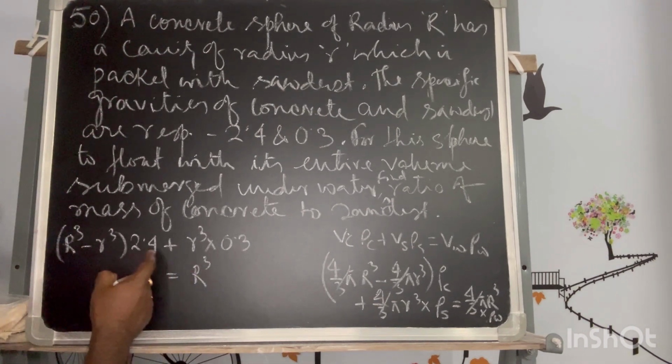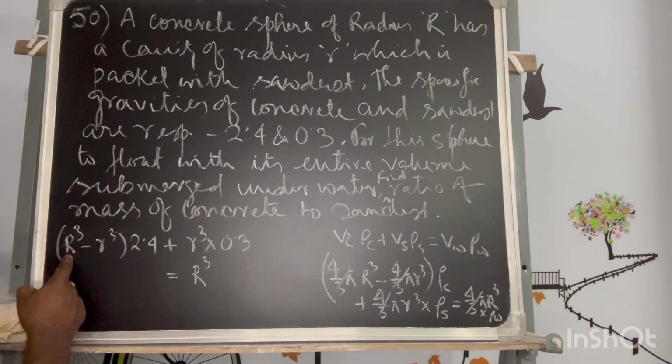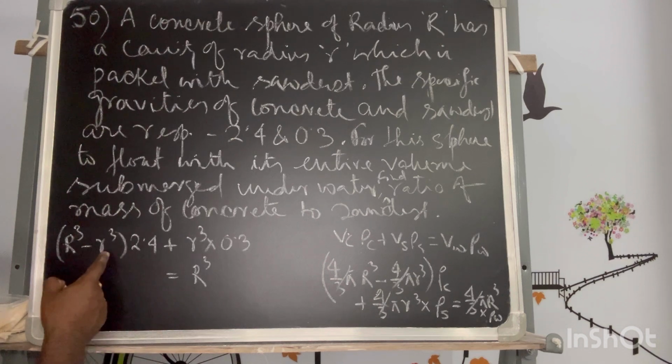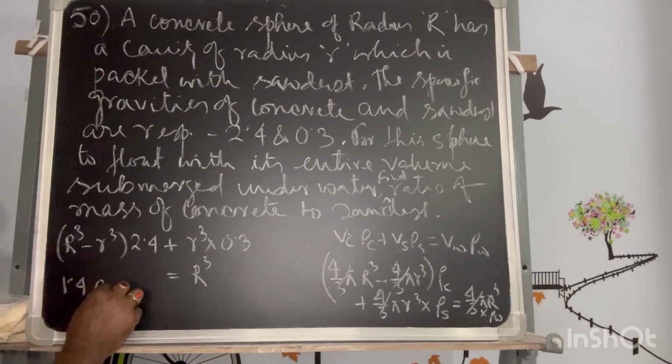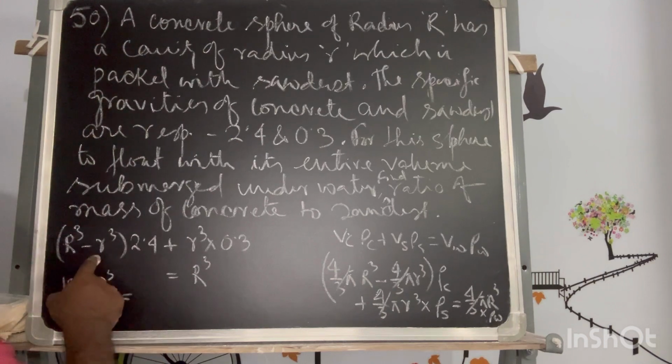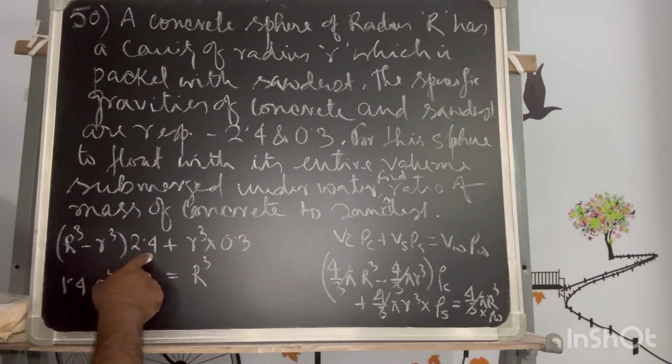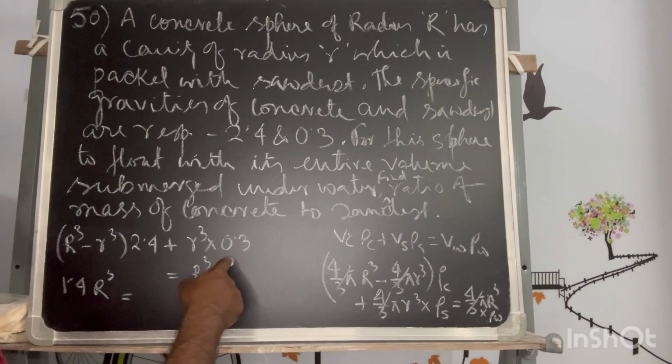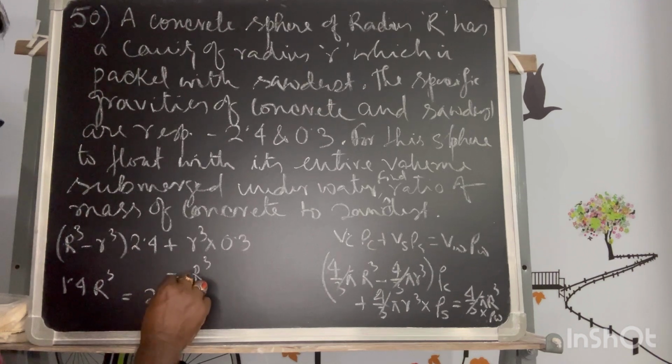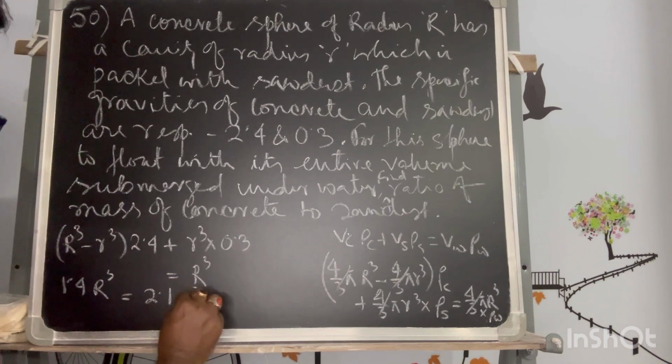So what is remaining now? R cube and r cube, if I take one side, this R cube minus this gives 2.4 R cube, and the r cube part, 2.4 minus 0.3 is 2.1, so this will come to this side as 2.1 r cube.